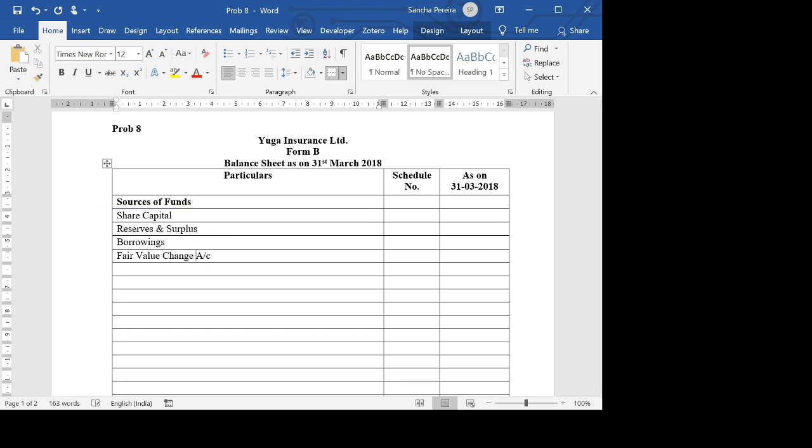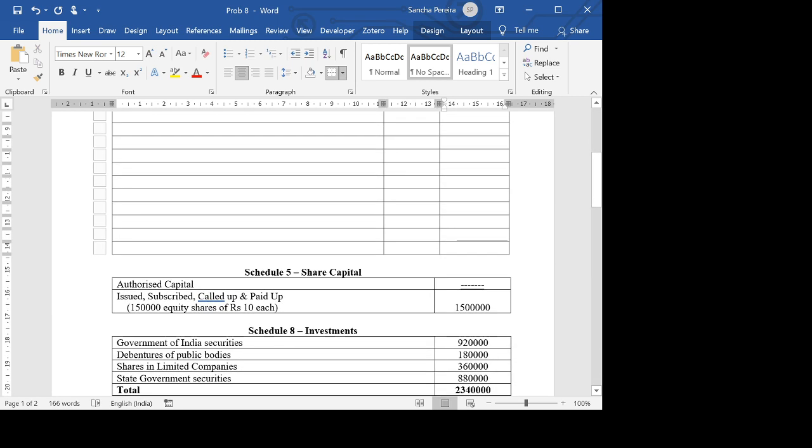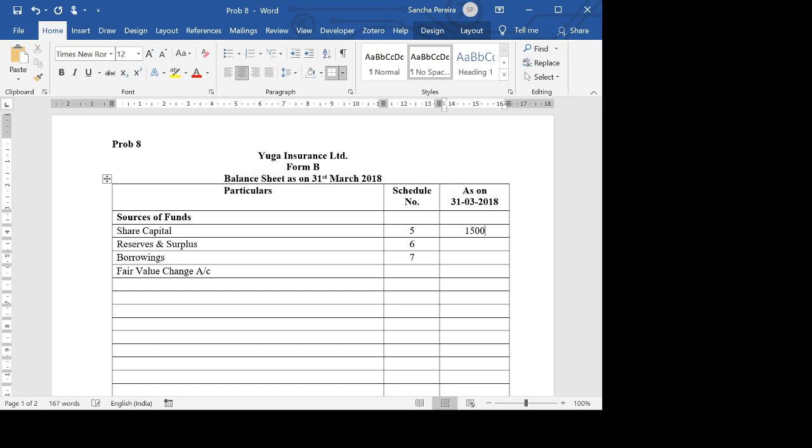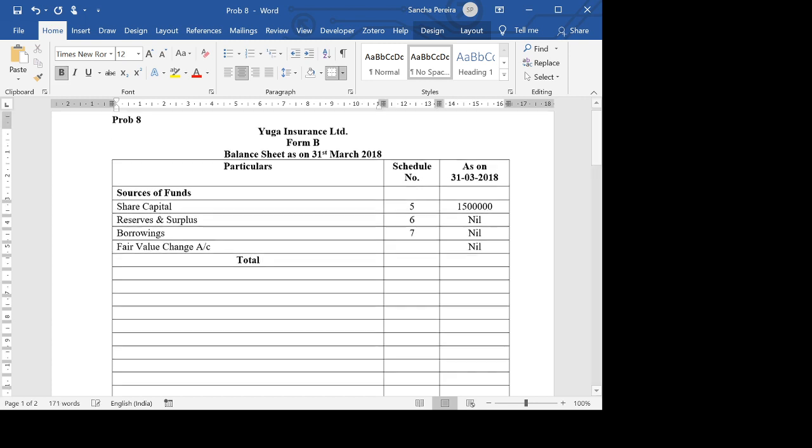There is no schedule here. Share capital, that we've calculated, is 15 lakhs. This is nil, and this is also nil. So that gives us a total here.